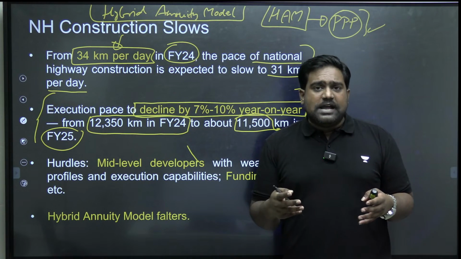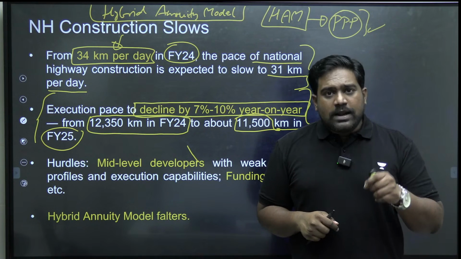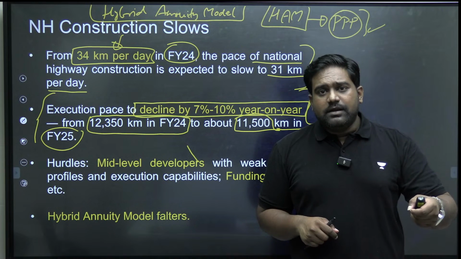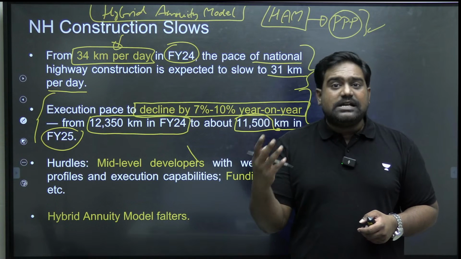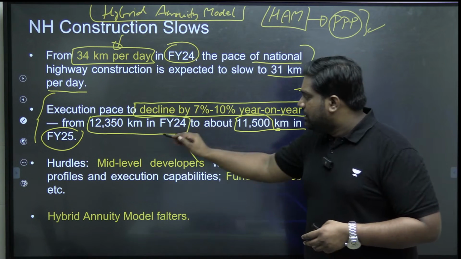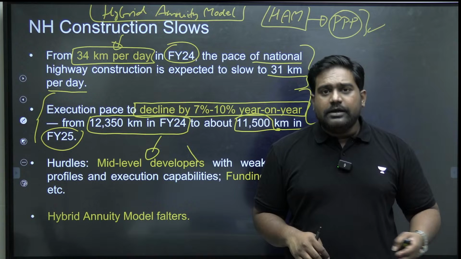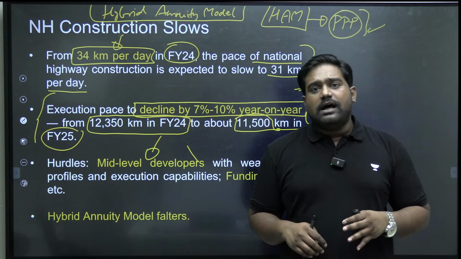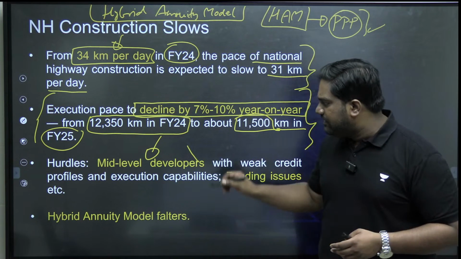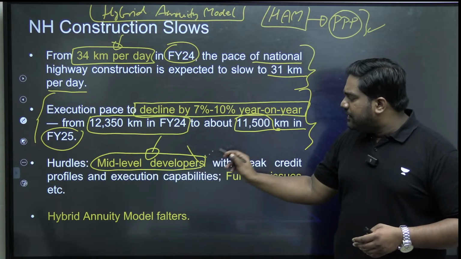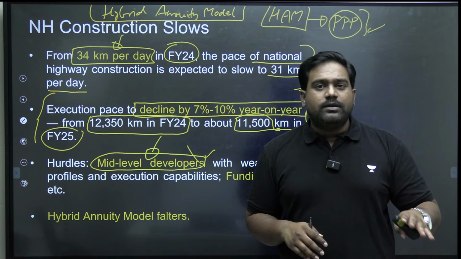There could be many reasons behind it. There could be many different factors which have led to the slowdown in road construction. One could be because the government has started preferring mid-level developers who may not have a very good credit profile. They may not even have the right capacity to execute such mega projects, because the large, well-established developers, their cost would be higher. Also, dealing with the large developers has been challenging for the government. So of late, the government has preferred mid-level developers who are not really well established when it comes to infrastructure creation. So their credit profile is moderate or weak.